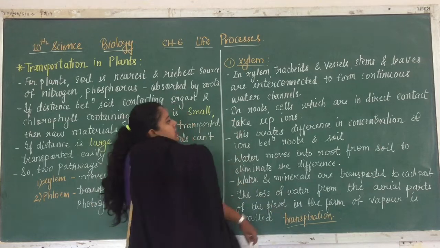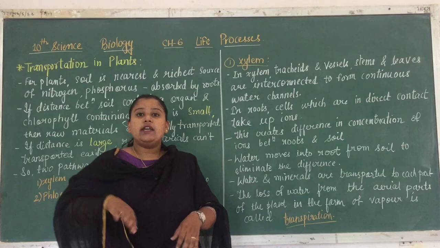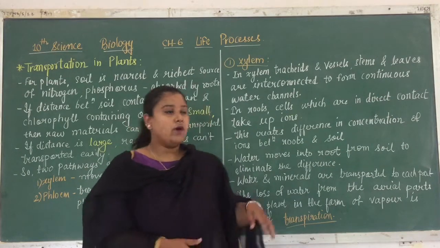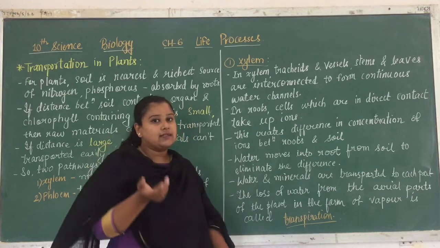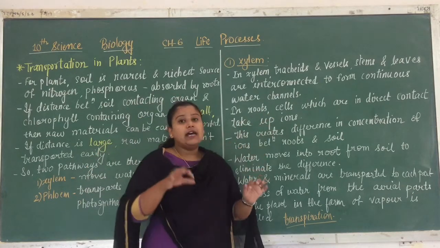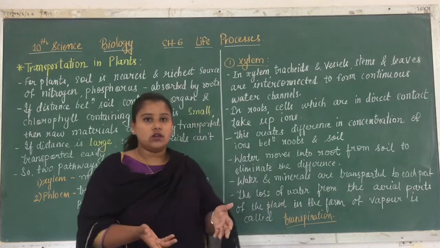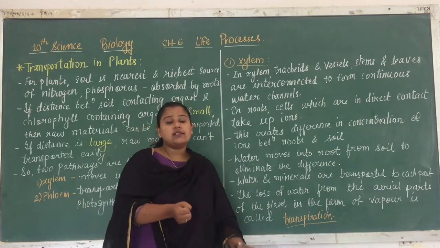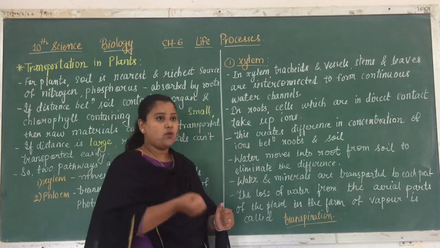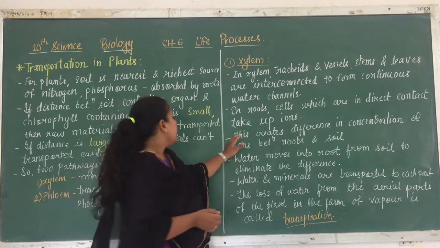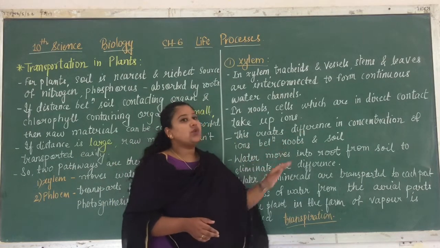In roots, cells which are in direct contact take up ions. Now the cells which are in direct contact with the soil, right? The roots are also made up of cells, and those cells are in direct contact with the soil, and that soil is containing water. So through those cells directly, the cells are going to absorb the ions from the water in the soil. This creates a difference in concentration of ions between roots and soil.